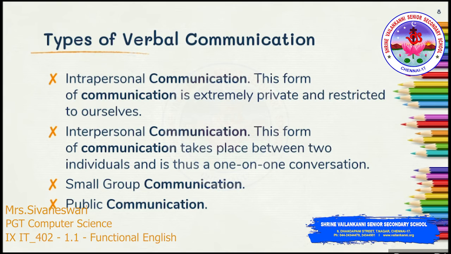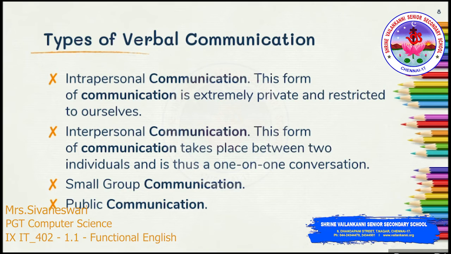About types of verbal communication. The verbal oral form of communication is further classified into four categories: intrapersonal communication, interpersonal communication, small group communication and public communication or public speaking. Now about intrapersonal communication.